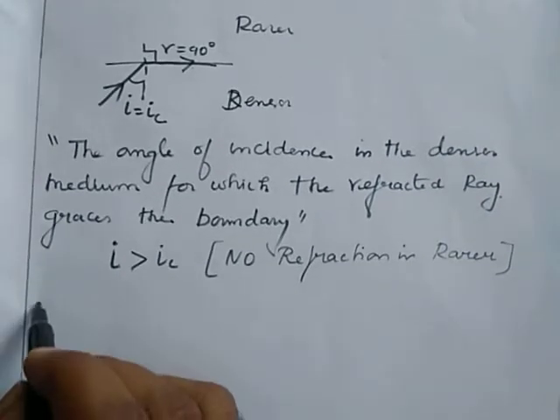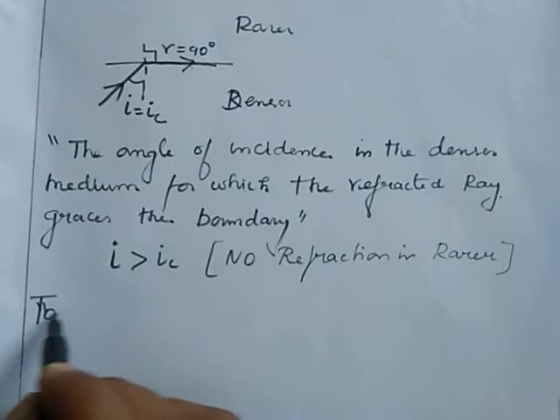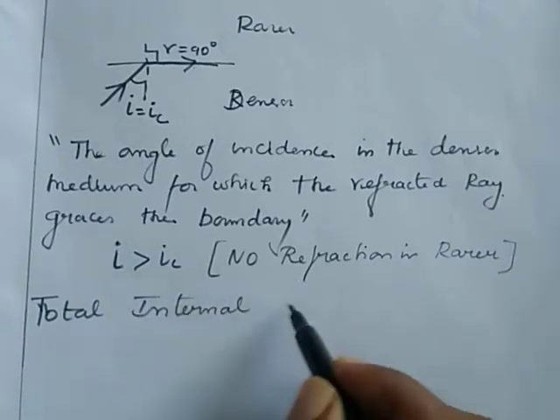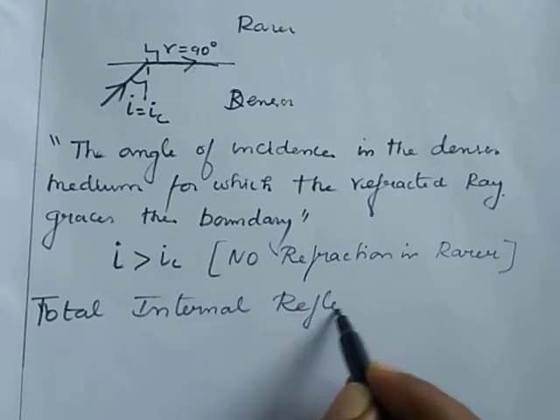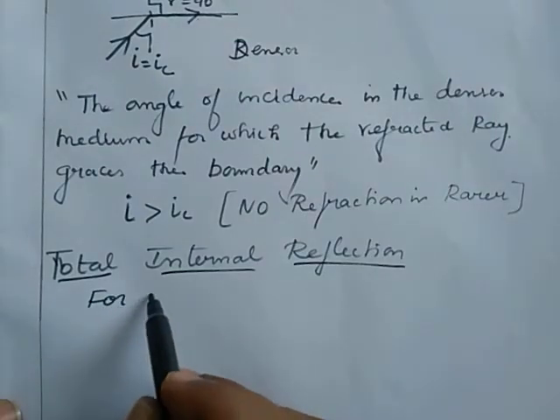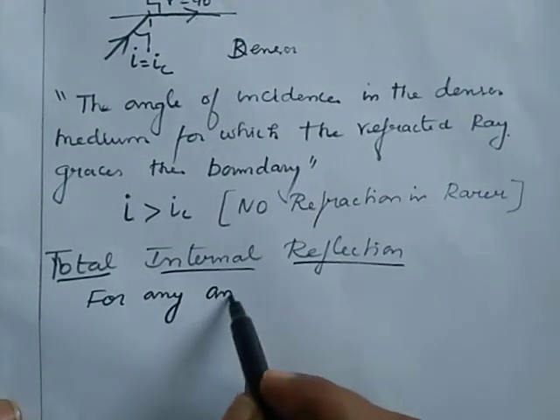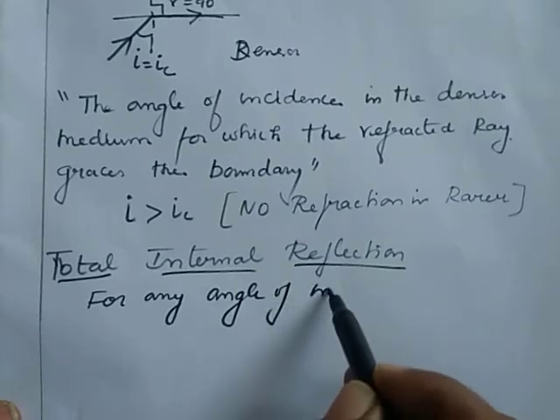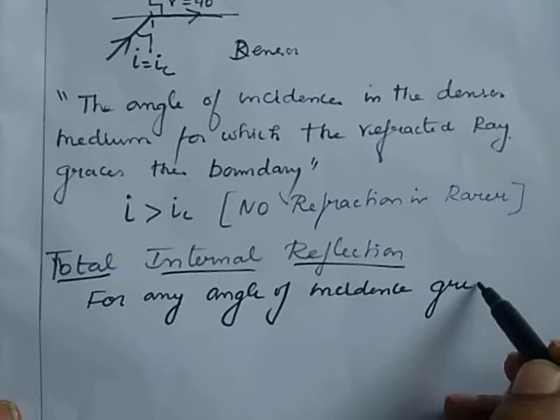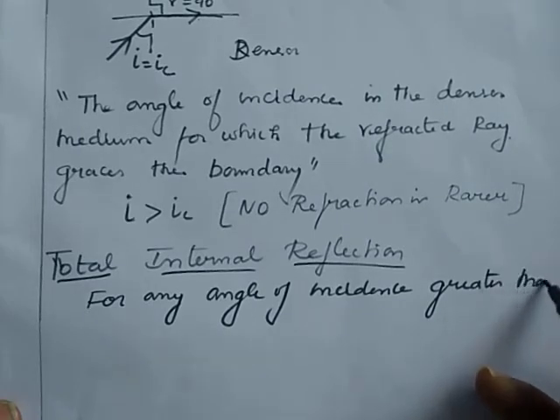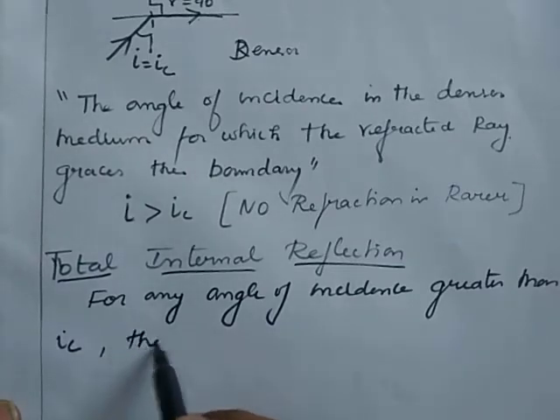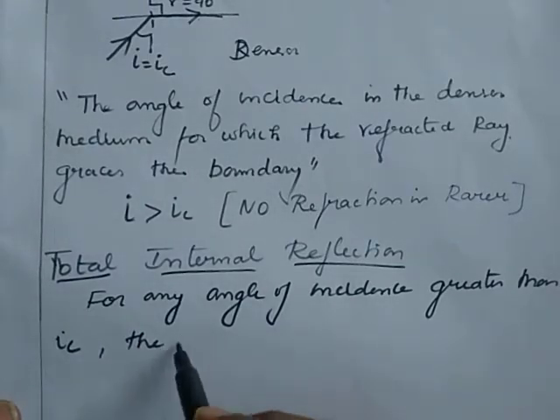Total internal reflection: for any angle of incidence that is greater than the critical angle, the entire light will reflect back into the same medium.